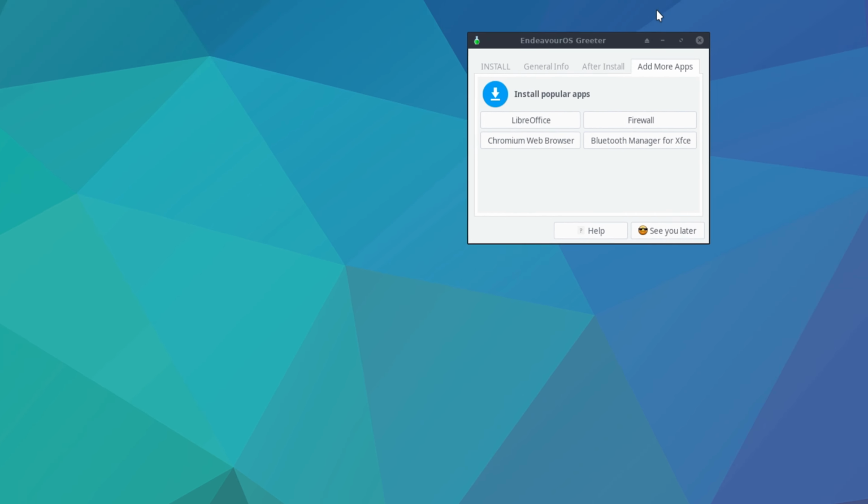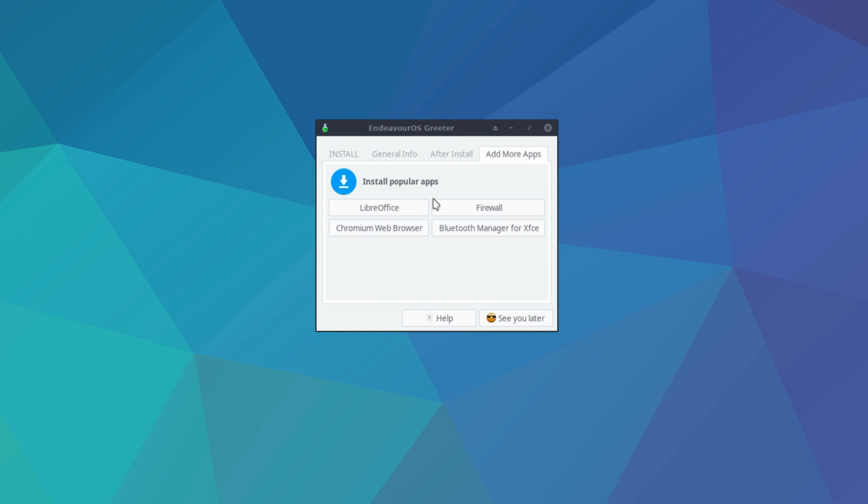Okay, so this is the greeter. It works. It gives you the choice to install the most common applications and Bluetooth Manager for XFCE, which is not pre-installed for some reason. Maybe, well, not everyone has or wants to use Bluetooth, so I guess that's okay.